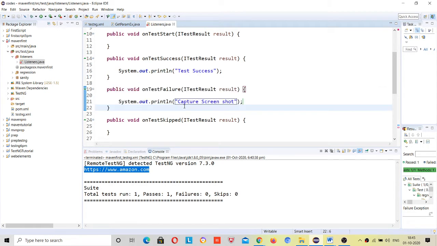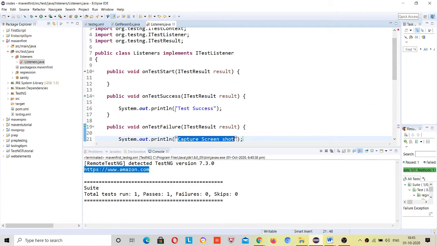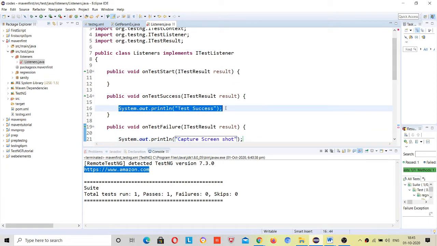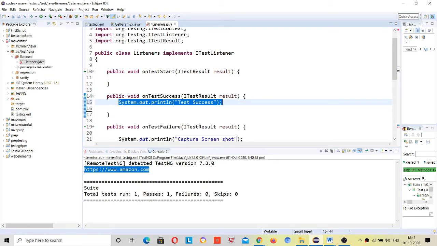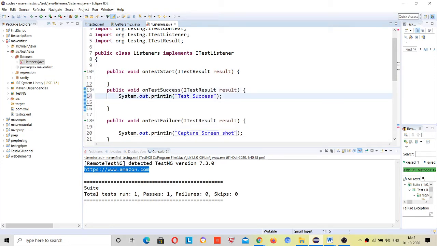Once my test case passes, if you want to perform any task after passing, you can collect the method name and how much time it took, and whatever you want to do after every test pass, you can do here.